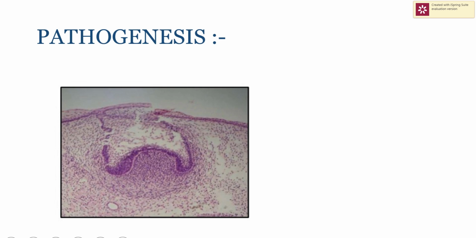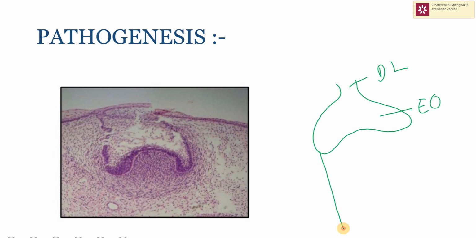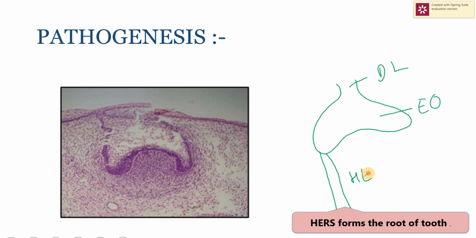When the tooth forms, this is the dental lamina, this is the enamel organ, and this enamel organ forms the enamel and the hard tissue, and later on it extends to form the Hertwig's epithelial root sheath.